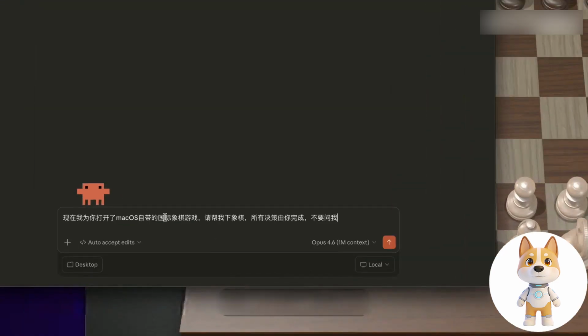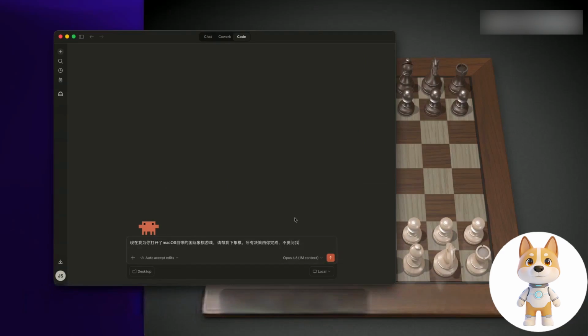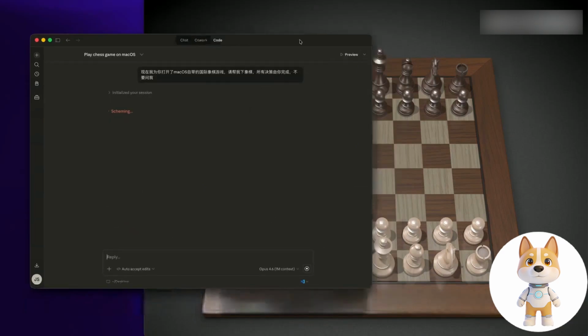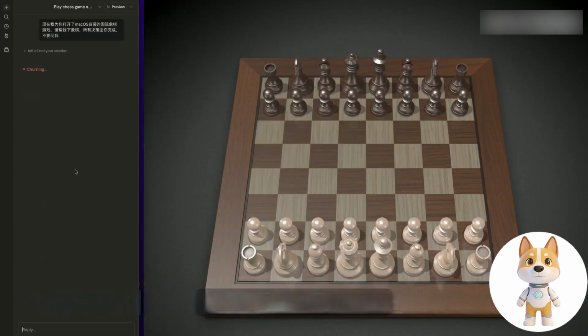Then I enter the prompt: now open the international chess game that comes with macOS for you. Please help me play the chess. All decisions are made by you. Don't ask me. Then we send it directly to see if it can do it. We control this international chess game on the desktop.